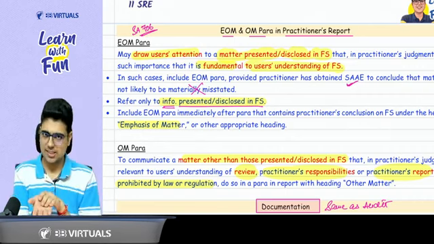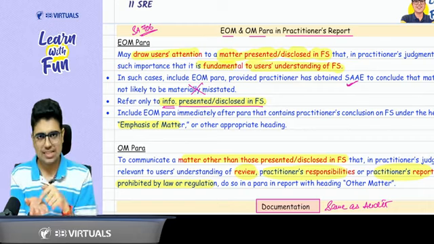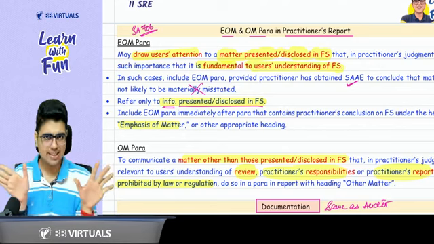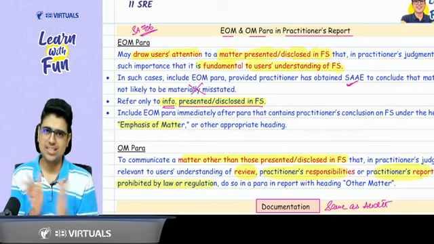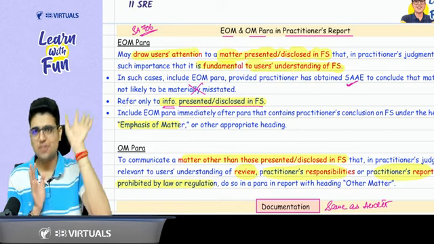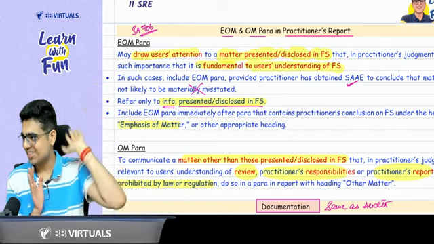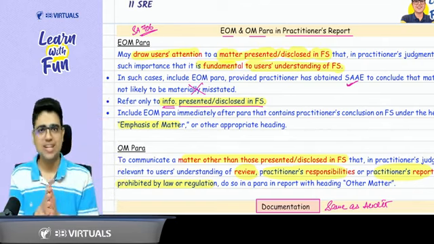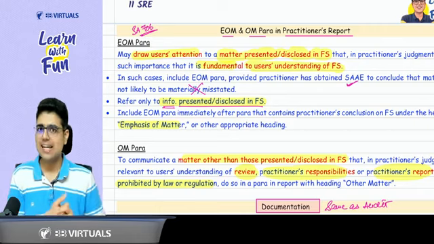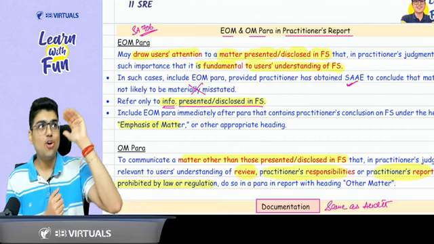Now, sir, what is the difference between audit and review? First difference is about the assurance. In audit, it is a reasonable assurance. Review, it is a limited assurance. Then for that assurance, what is the cycle you can talk about? In audit, what procedures you perform? Elaborate procedures. So test of control, substantive procedures. What evidence you get? Sufficient and appropriate evidence, and you draw reasonable conclusion. And then you give a positively worded opinion.